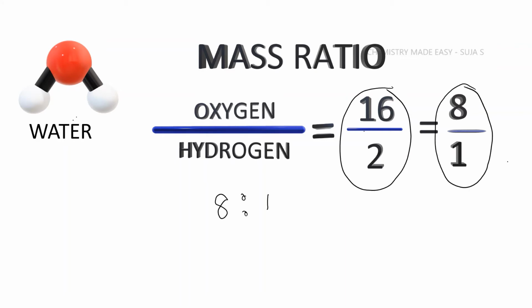So 8:1 is the ratio between the oxygen that is present in water to the hydrogen that is present in it. So for every 8 grams of oxygen, we'll have 1 gram of hydrogen in a water molecule, no matter from where we source this water.